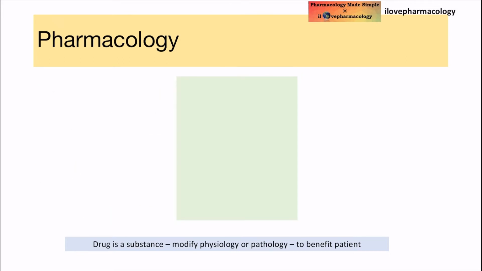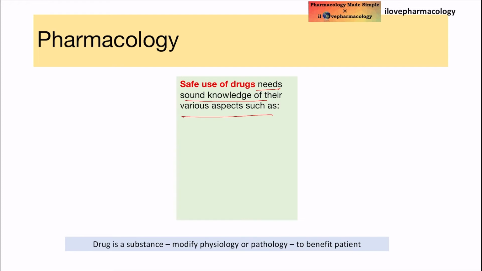So next, let us see the role of the safe use of drugs. Why do you want to use drugs very safely? The safe use of drugs needs sound knowledge of their various aspects. Sound knowledge of what? Sound knowledge of various aspects of the drugs. So what are those various aspects which you need to know before prescribing any drug?